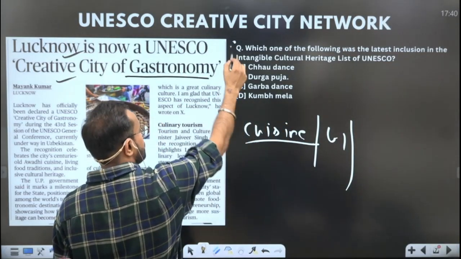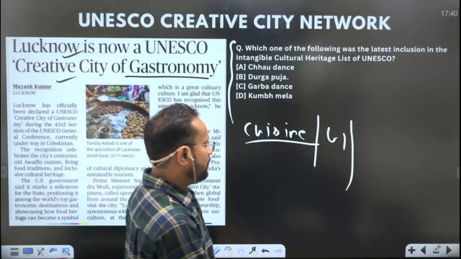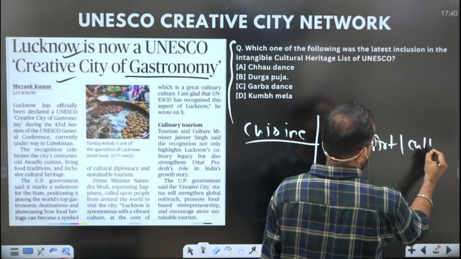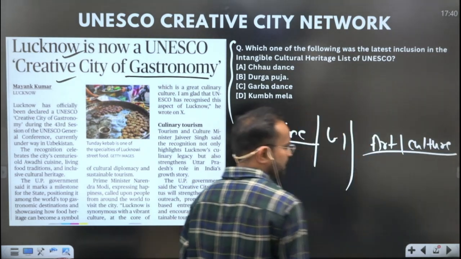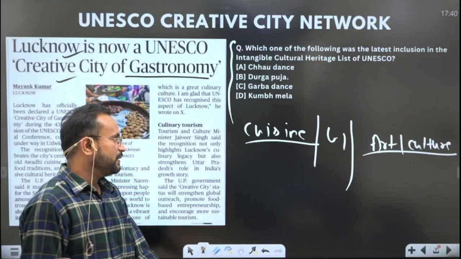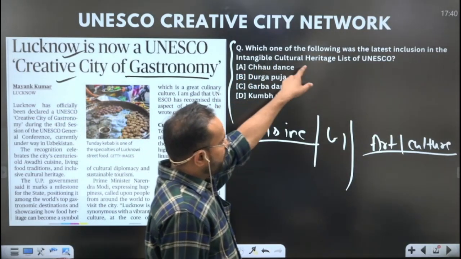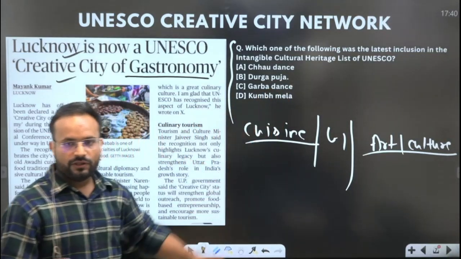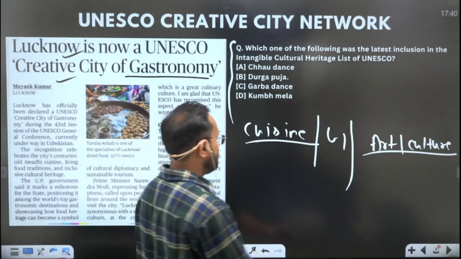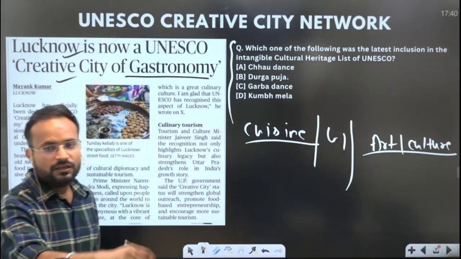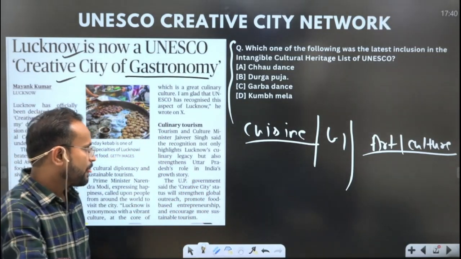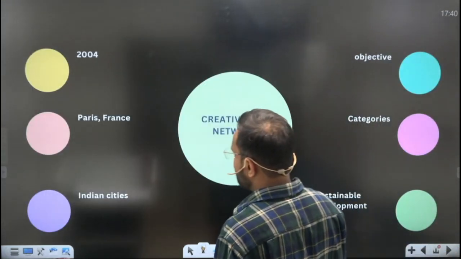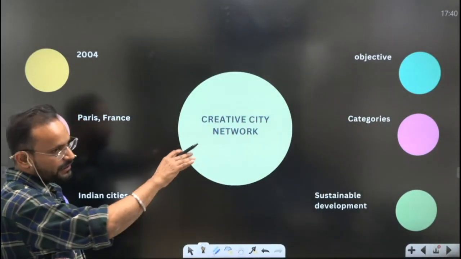And in this context, it becomes important from the perspective of, again, the art and culture part. You already see that the intangible cultural heritage list of UNESCO has been asked by UPSC. So the Creative City Network could also be asked this year or maybe next year. So on that note, let's start with the discussion. Which are the prelim-centric points that we need to know?